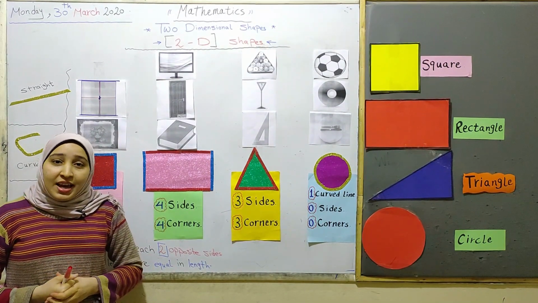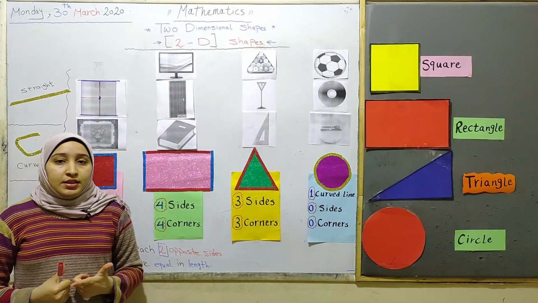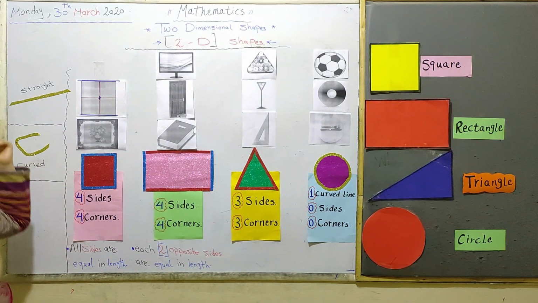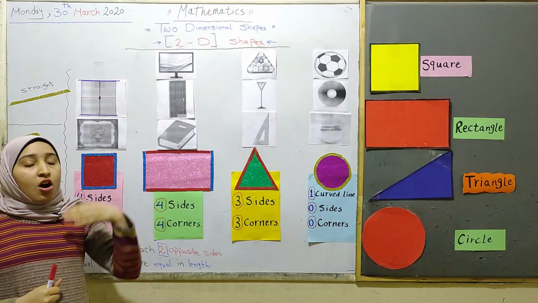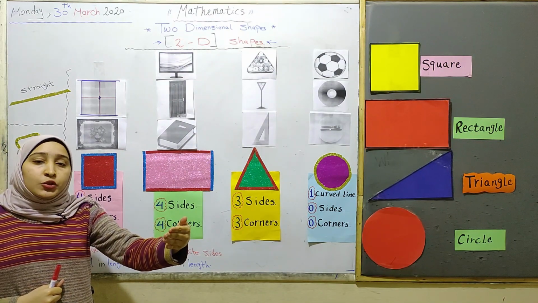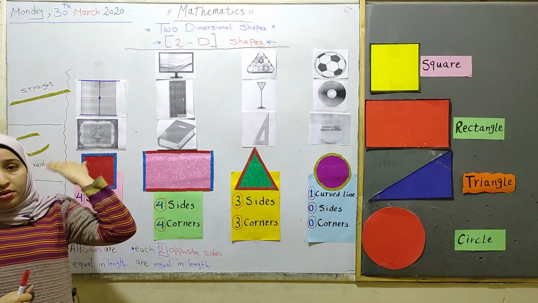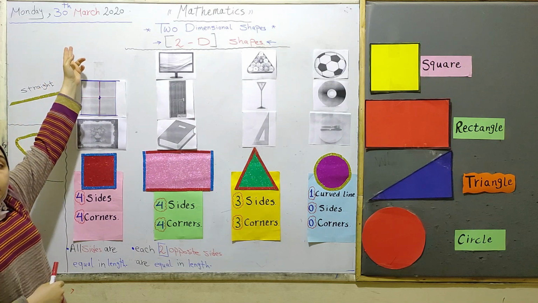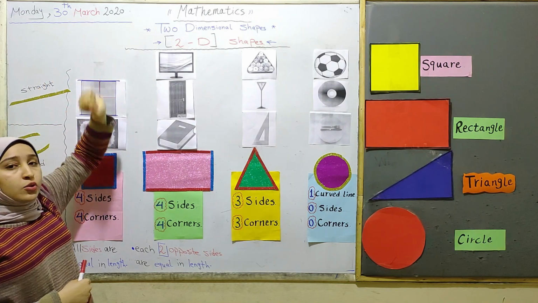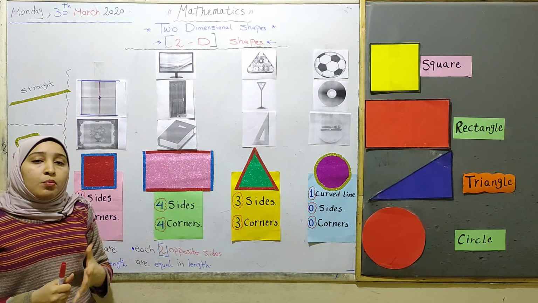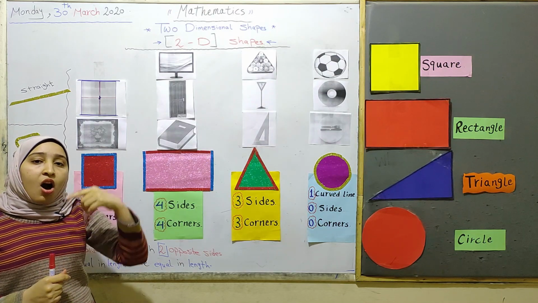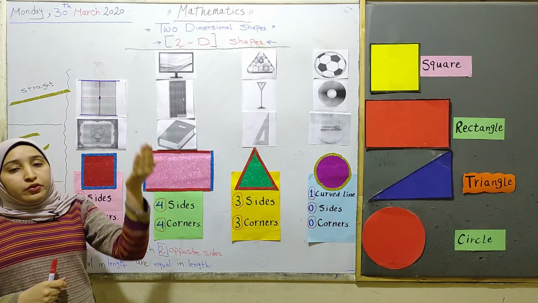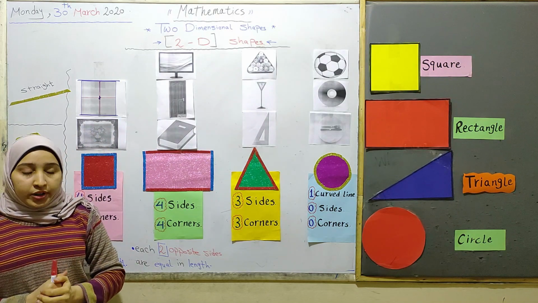Before we start our lesson, as usual, we must read our date. Let's read our date, then we will talk about our lesson. Today is Monday. So the day after Monday will be Tuesday, and the day before Monday was Sunday. Today is 30 of March. So our month is March, and the month after March will be April, and the month before March was February.